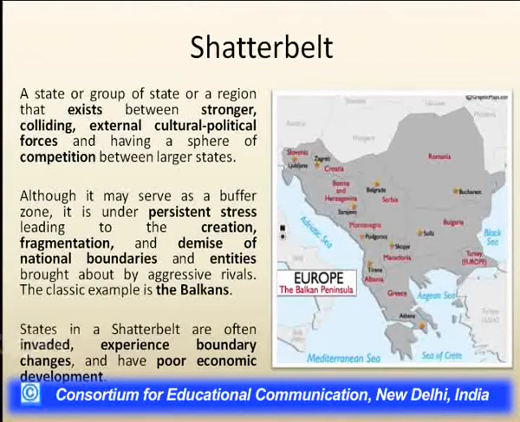The classic example of the shatter belt is the Balkan states. As states in the shatter belt, they are often invaded, experience boundary changes and have poor economic development, which can be seen in these Balkan states. Here the different states have been fragmented, the boundaries have been changed, and they are very unstable parts of Europe. So they work as a shatter belt zone.